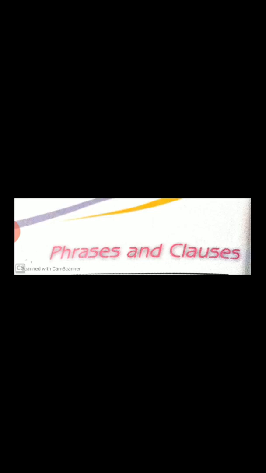Such group of words is known as a phrase. Let me tell you all, a phrase is a group of words without a subject and a predicate, and it makes an incomplete sense.